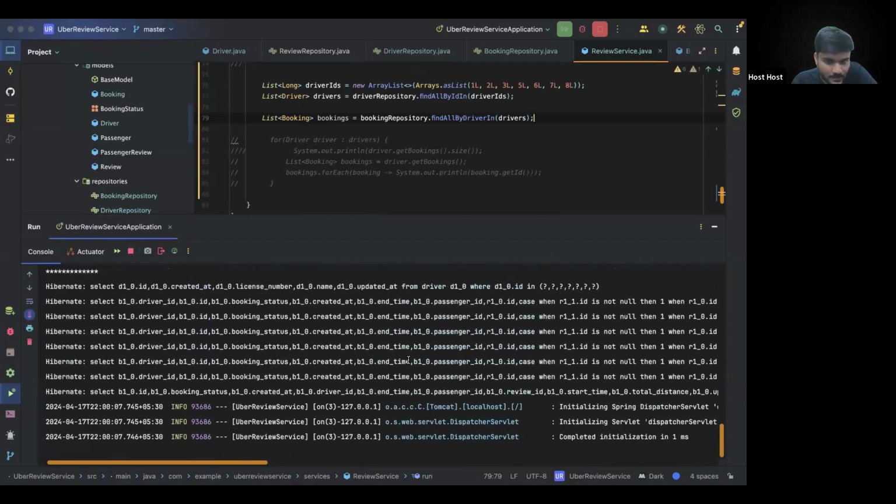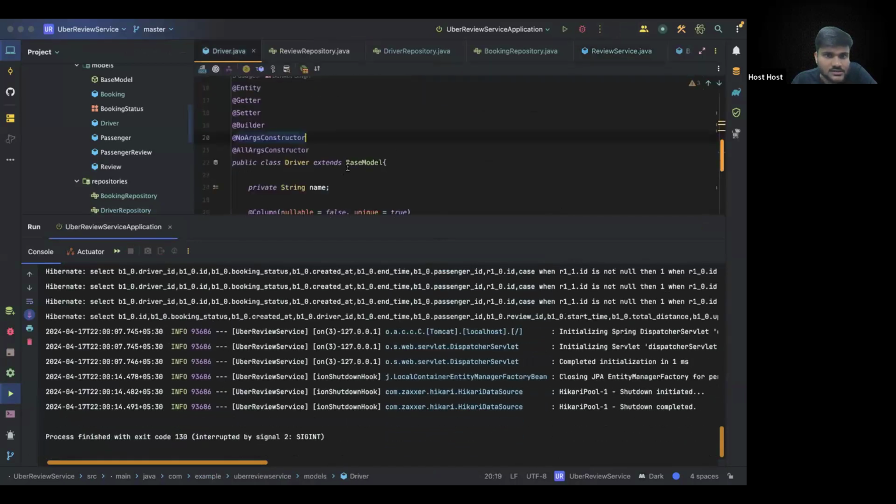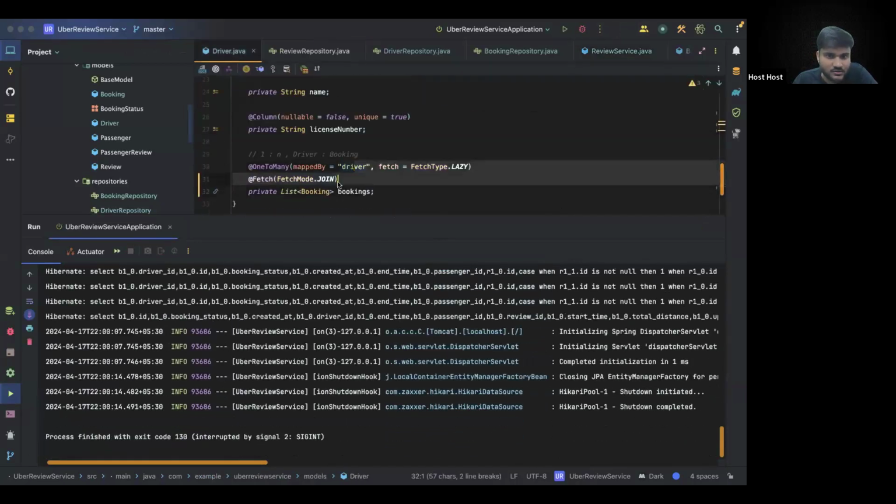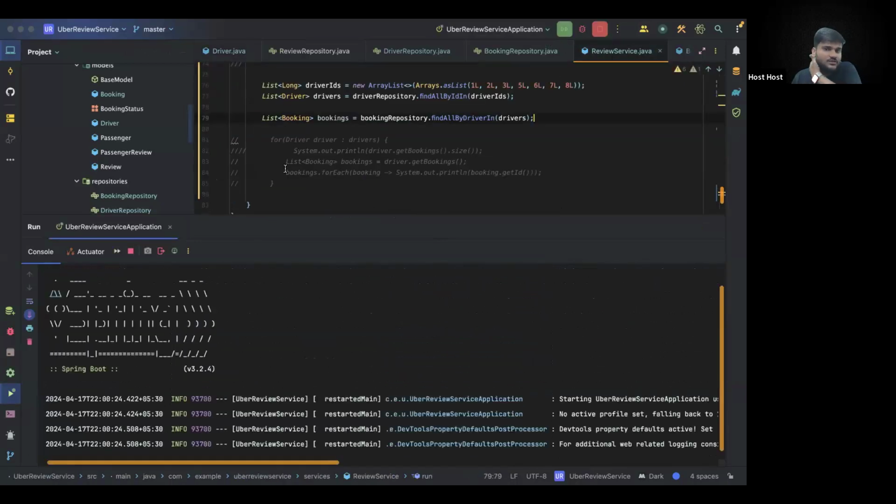you can see. One second. What did I do? Oh, my bad, my bad. Let's remove this fetch mode. We have not started with fetch mode yet. So let's remove the fetch mode. Okay. And let's run it again. My bad. I actually left the fetch mode there.